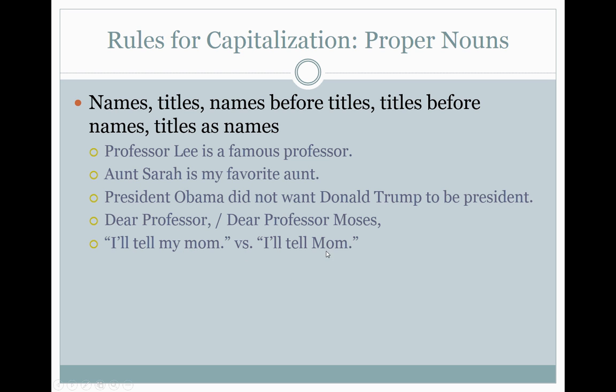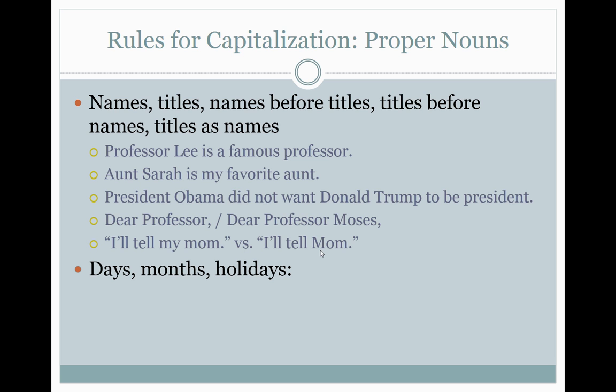But here, I'll tell mom, now you're using it as her name. So it's capitalized. Okay, again, it can be a little confusing. Sometimes you need to just stop and think and figure out how you're using it. The general rule, if you're using a title as someone's name, it needs to be capitalized.